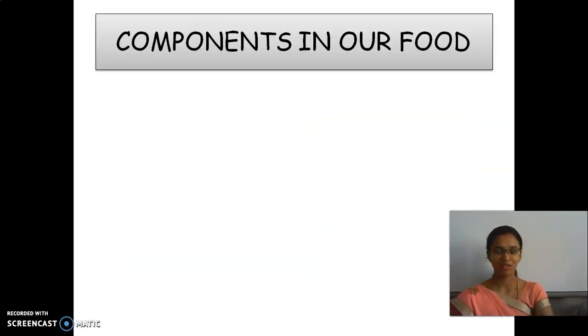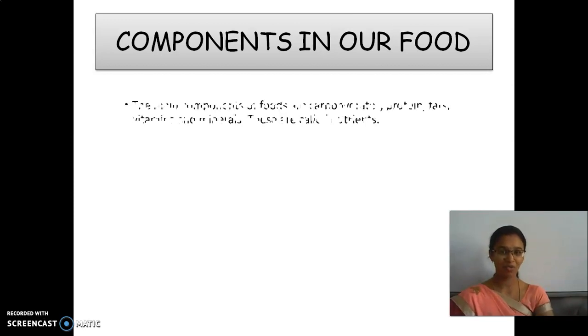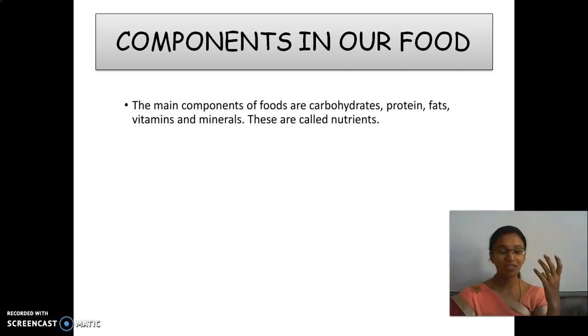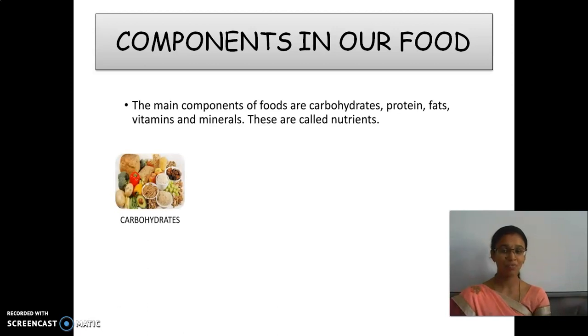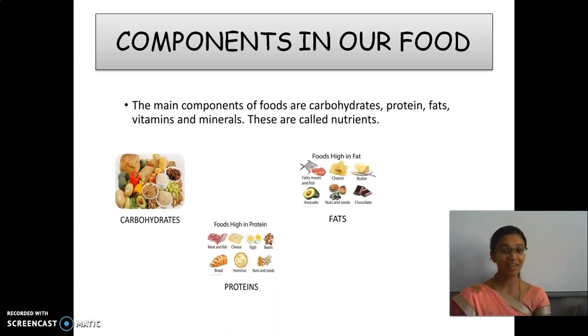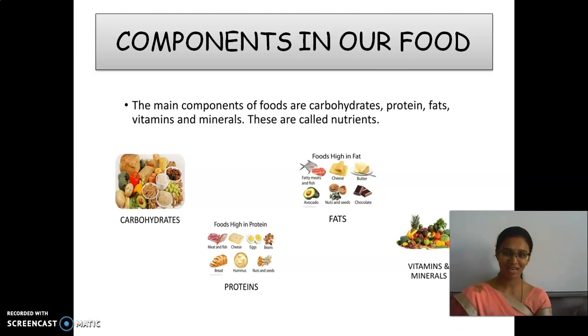Okay. So, we have seen components in our food. What are the components? The main components which are present in our food are carbohydrate, protein, fat, vitamins and then minerals. So these are all together called nutrients. So what are they? Carbohydrates, protein, fat, vitamins and minerals. These are all the main components which are present in our food.